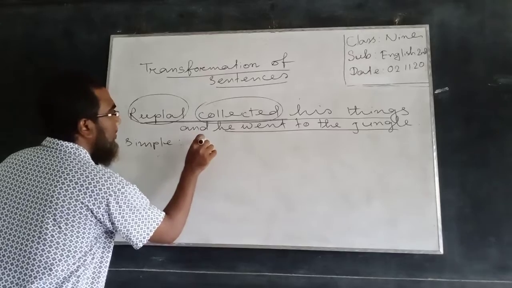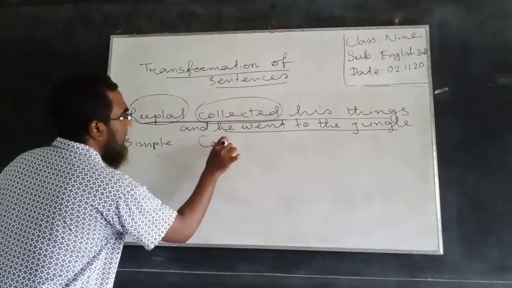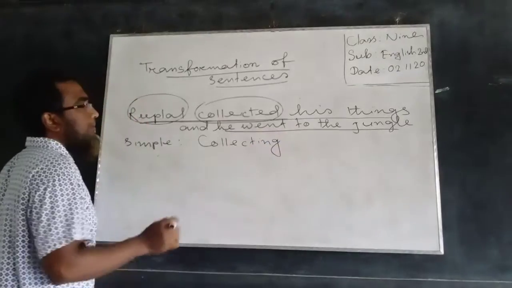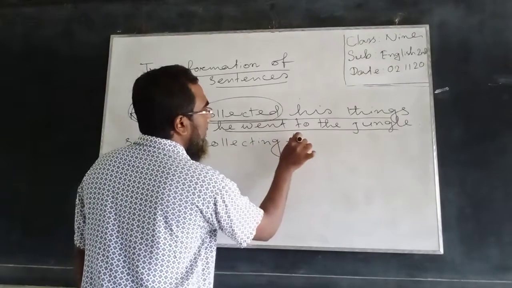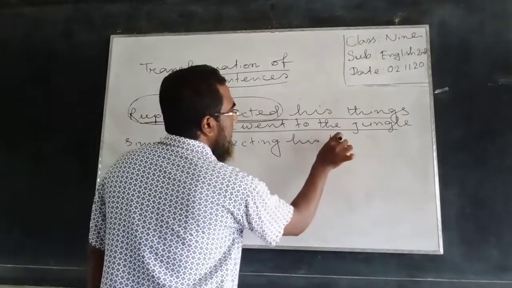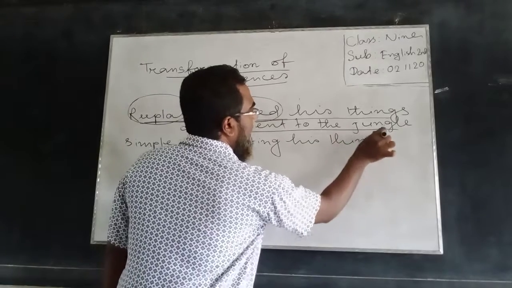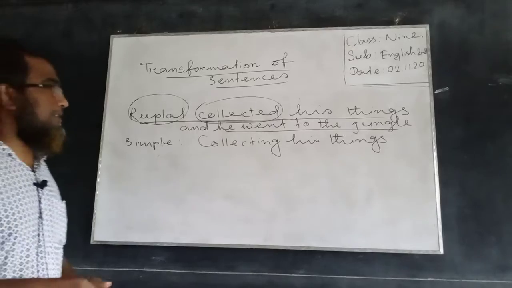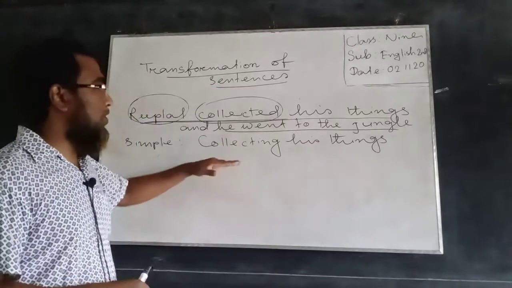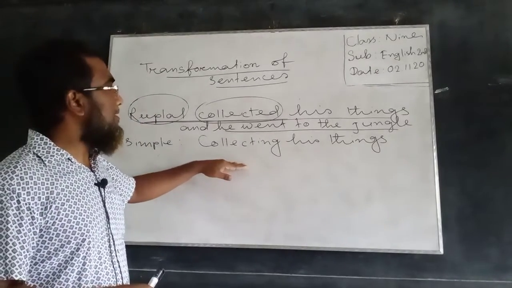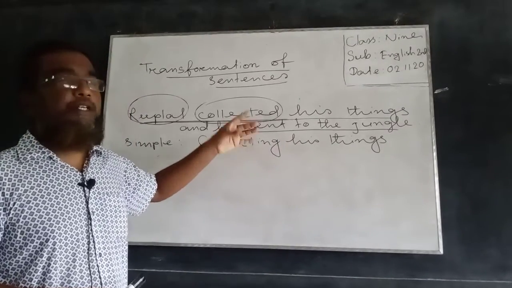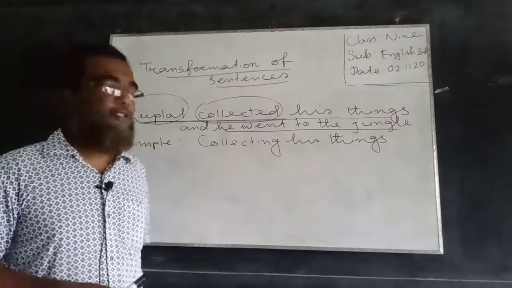So how? Collecting his things. So collecting his things, this is the part, and this part is now not a clause, it has been transformed into a phrase.